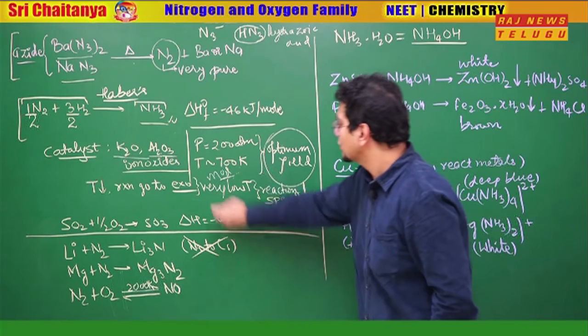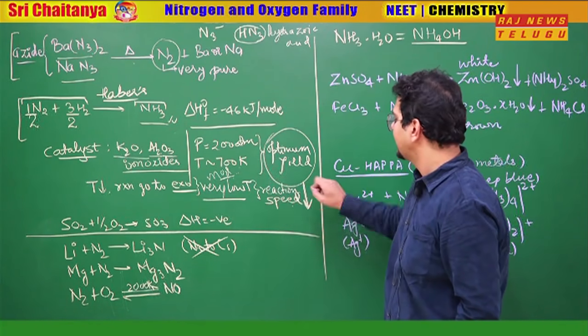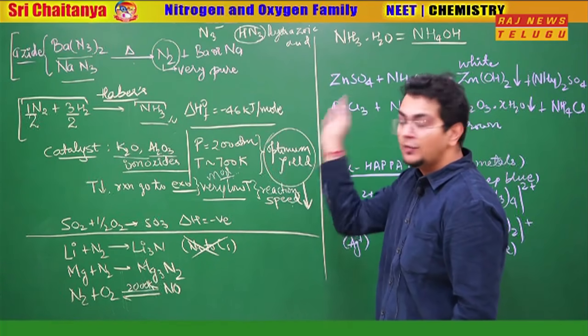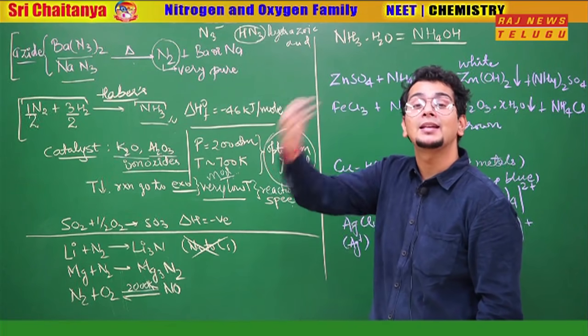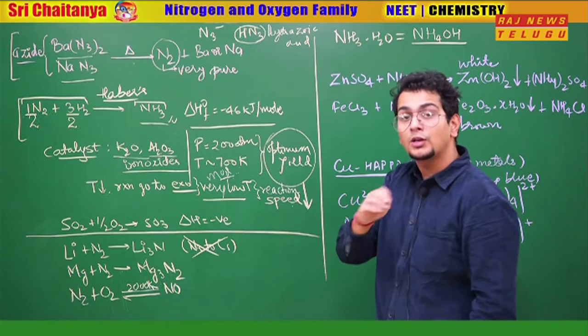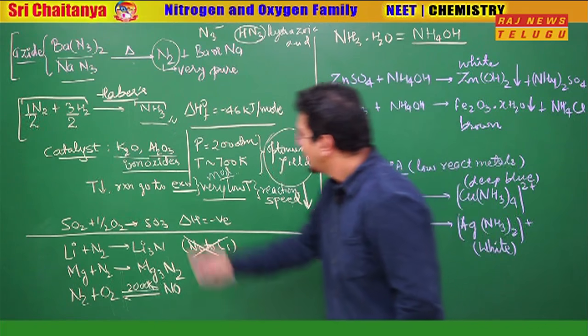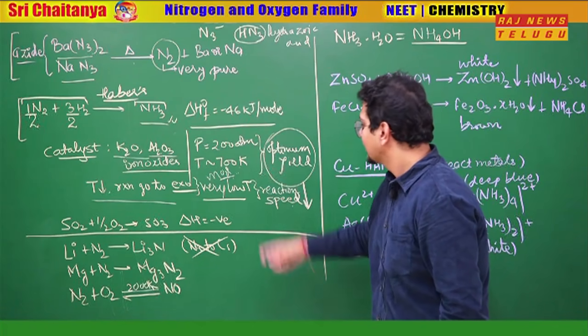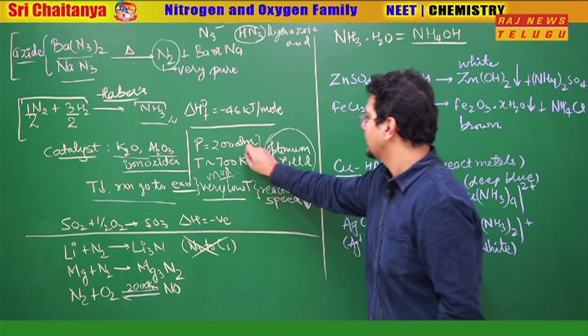Why not low? Because if we take a very low temperature, the reaction speed decreases too much, and a lot of ammonia will be produced, but after many years. We don't want that. In the industrial method, we want more ammonia and faster also. So at lower temperature the reaction goes forward more, but the speed becomes very slow. So we take a moderate temperature.